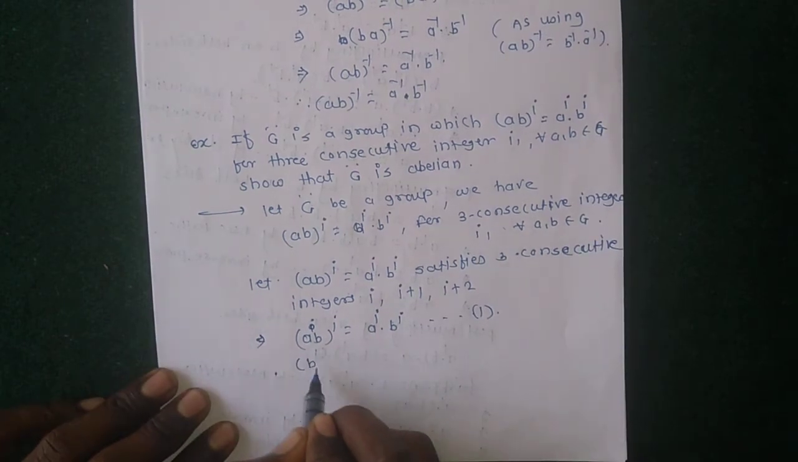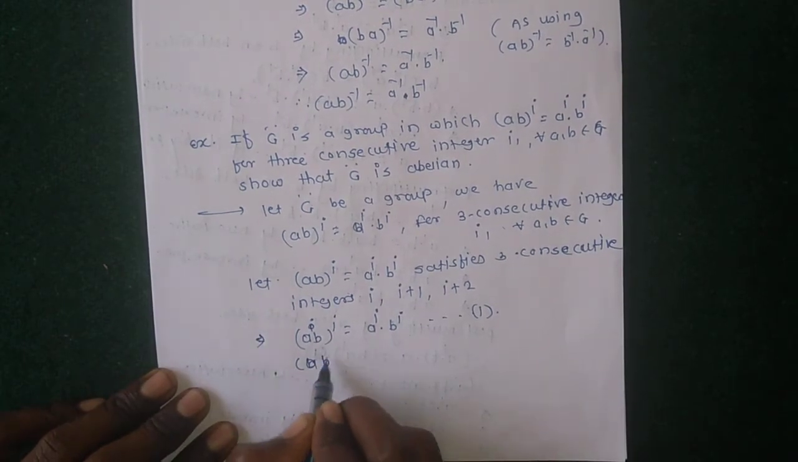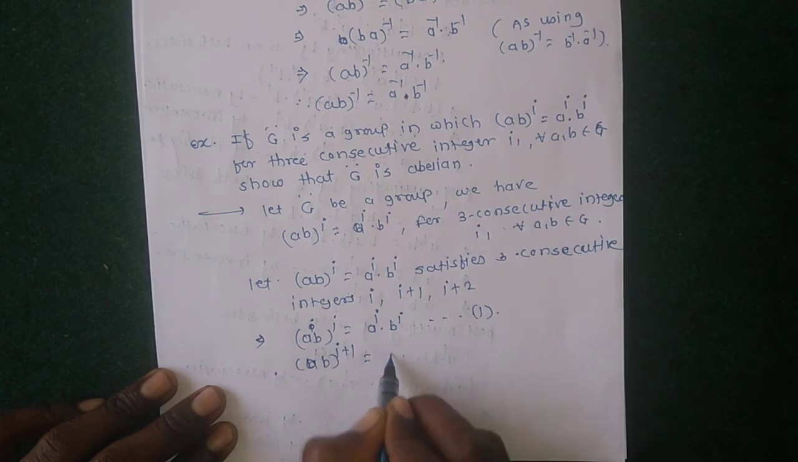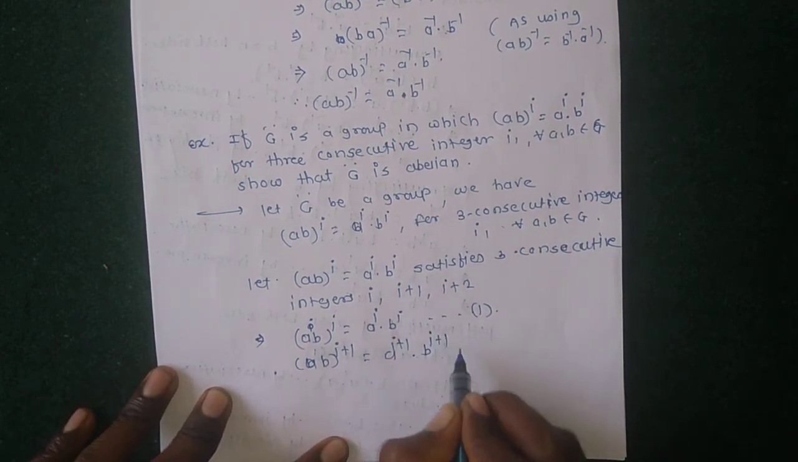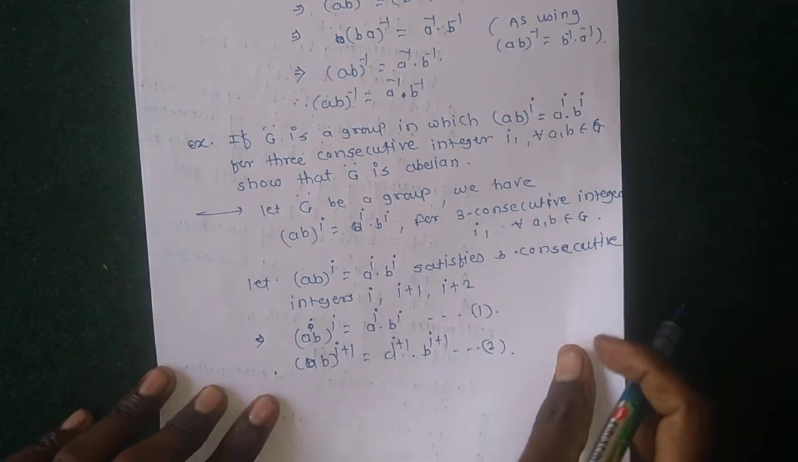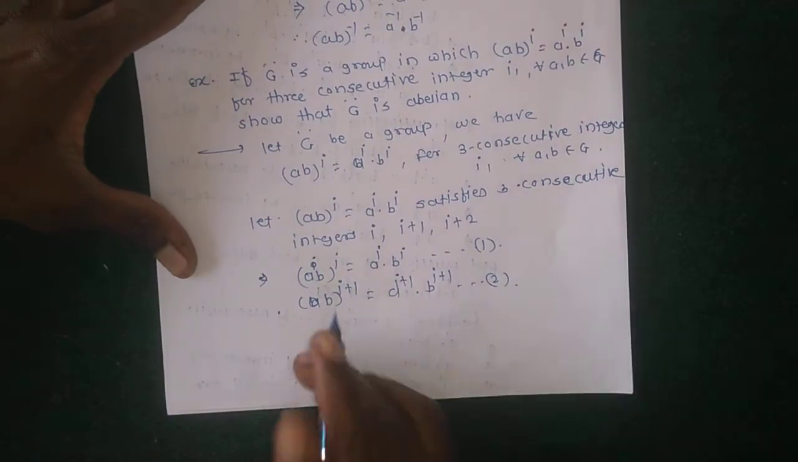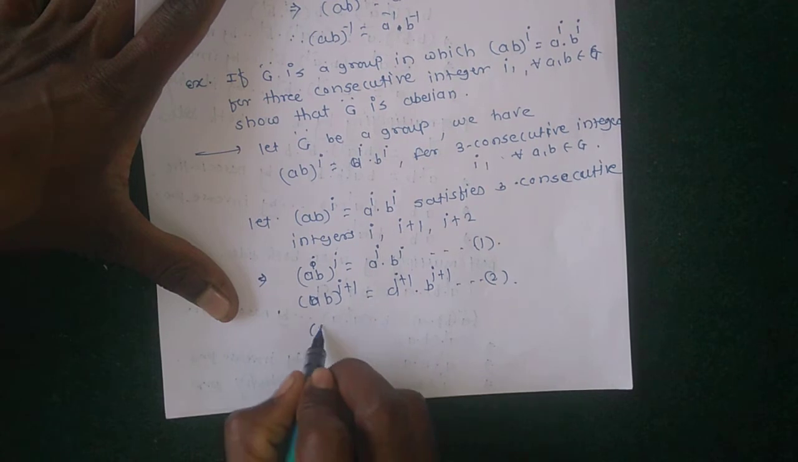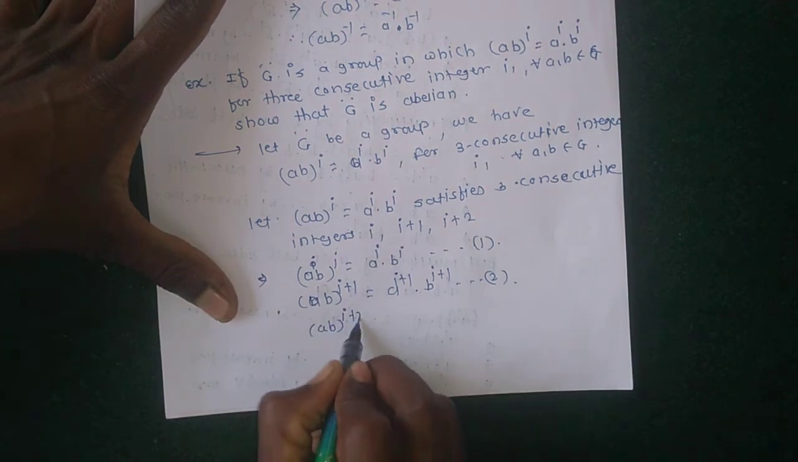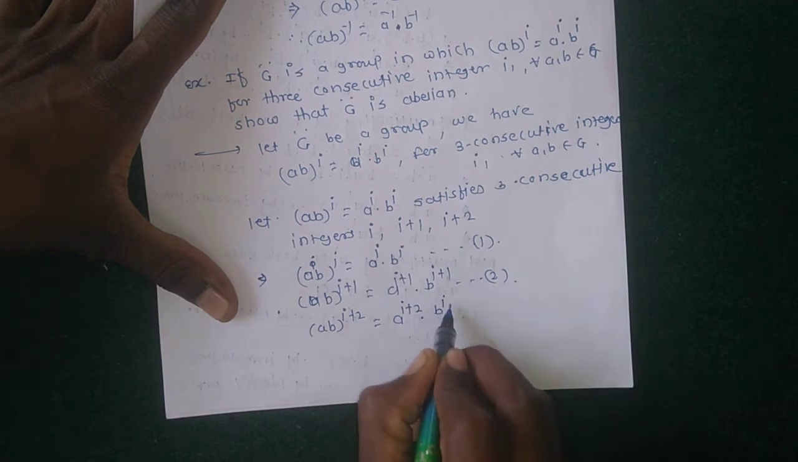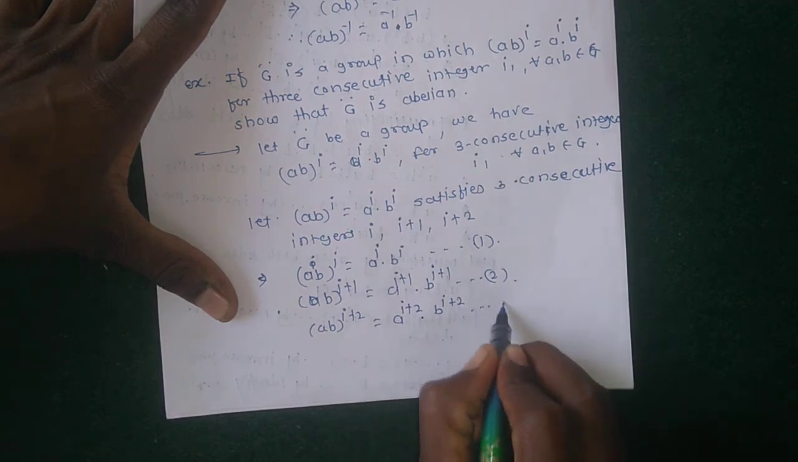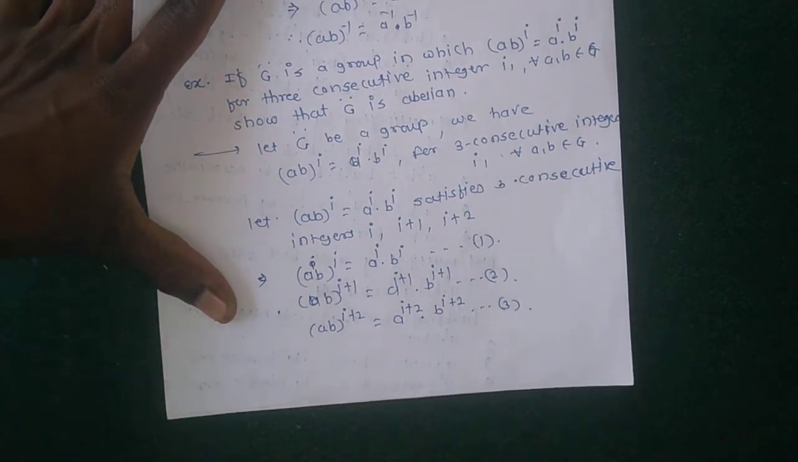For i plus 1, (ab)^(i+1) = a^(i+1) b^(i+1). This is equation number 2. And third, (ab)^(i+2) = a^(i+2) b^(i+2). This is equation number 3.